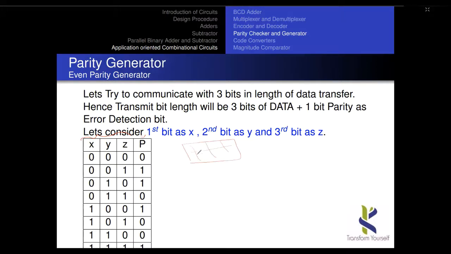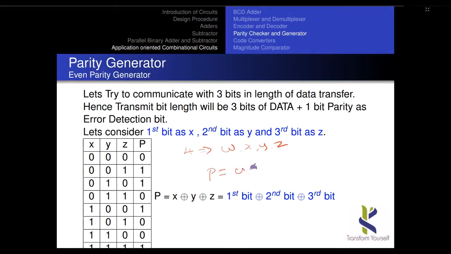Okay, upon doing this I will get the expression like x XOR y XOR z. So simply, I call it the first bit XOR second bit XOR third bit. Similarly, if I have a length of 4 bits, say for example the 4 bits labeled w, x, y, z, the parity circuit becomes w XOR x XOR y XOR z.